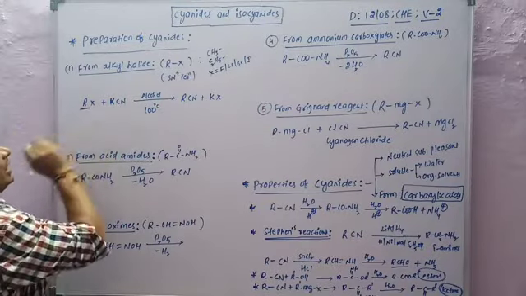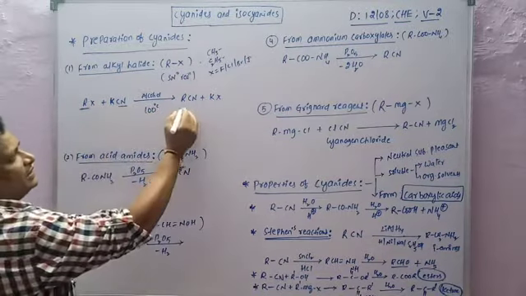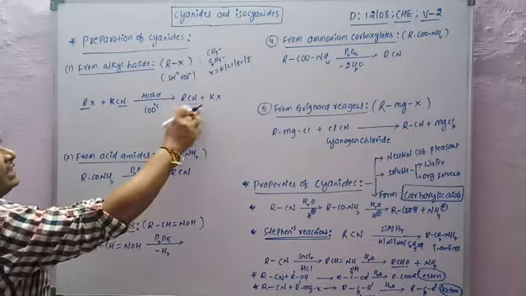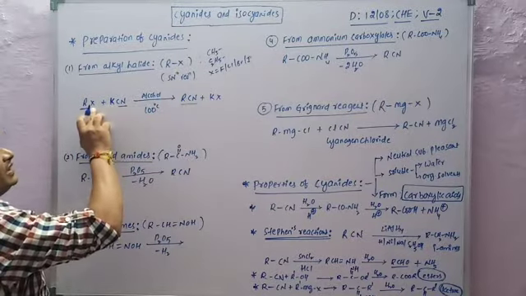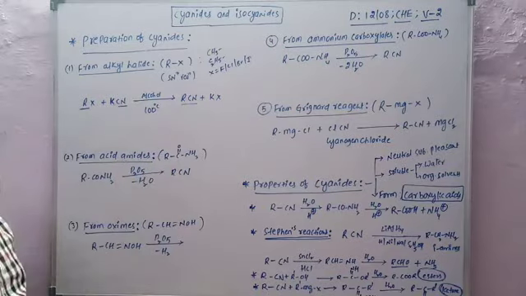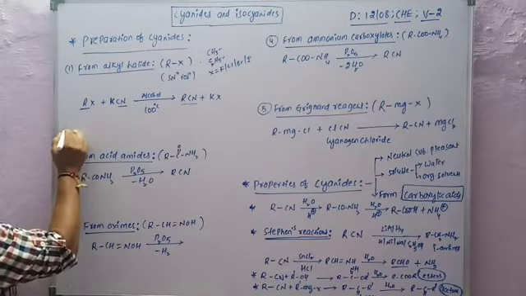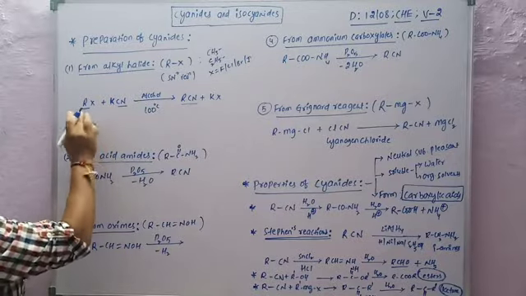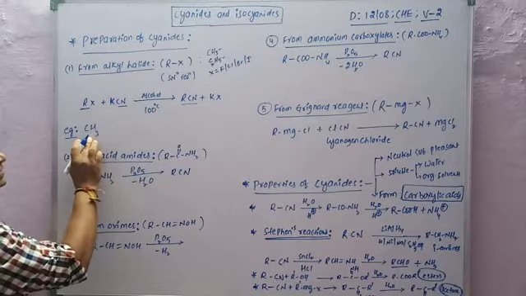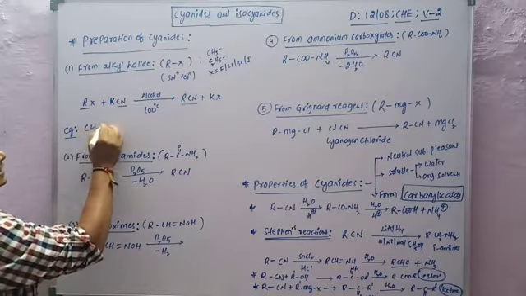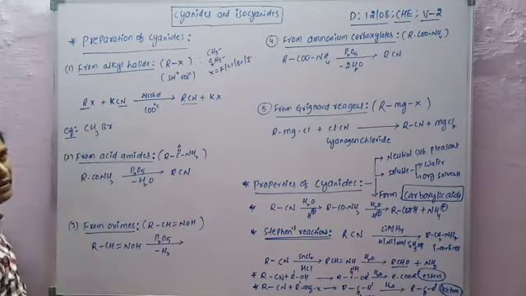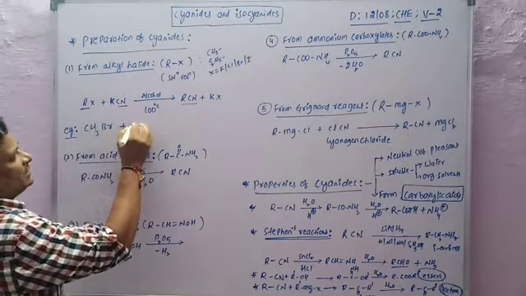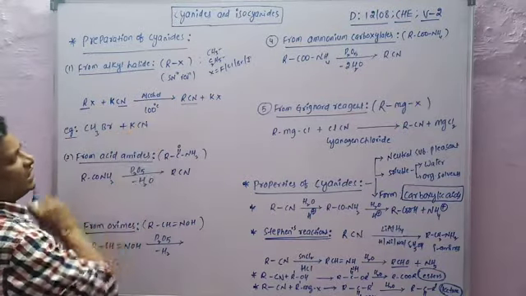Now alkyl combines with cyanide, so it is RCN, alkyl cyanide. Then K combines with X, it is KX. For example, let us consider CH3 in the place of R. If you take the methyl group, CH3, and in the place of X is Br, methyl bromide plus KCN, potassium cyanide.